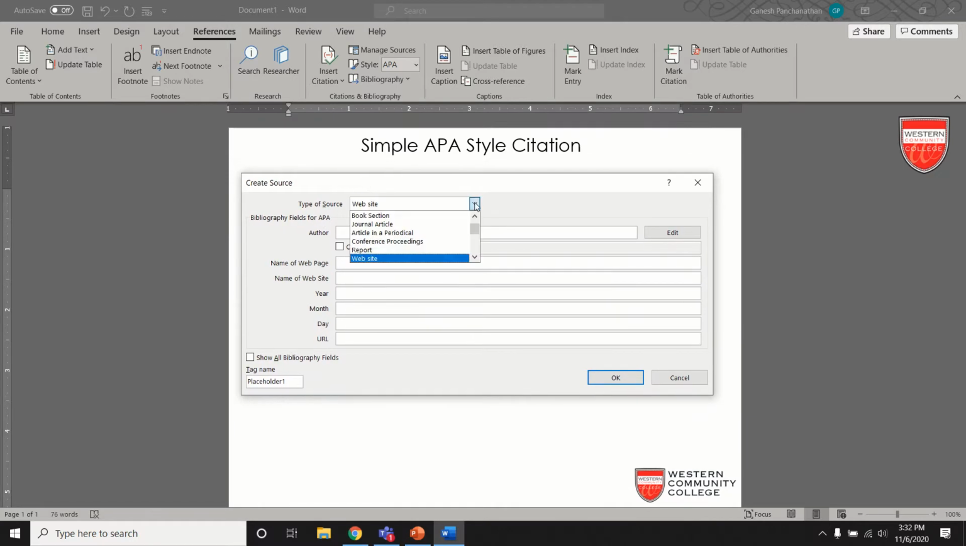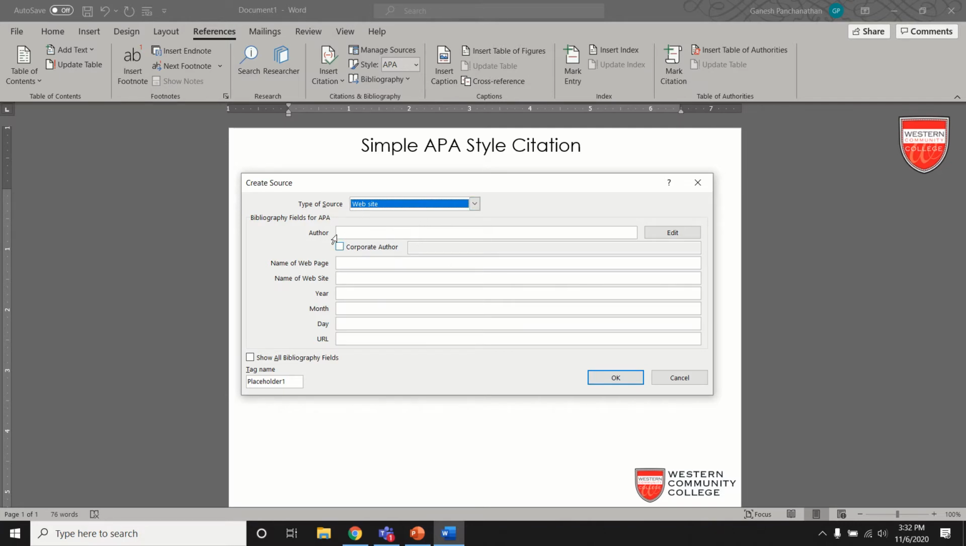There are different sources available. It can be a book, or a specific section of a book, a journal article, an article in a periodical, conference proceedings, a report, a website or a document from a website, an electronic source, art, a sound recording, that means an audio or video clip as well, a patent or any kind of case, or any other things. In my scenario, I have taken this content from a website, so I'll choose website.